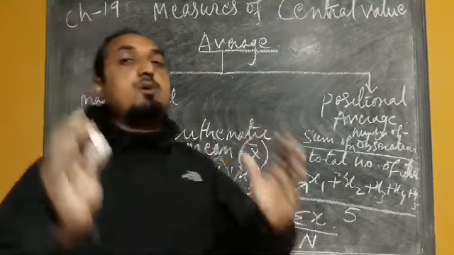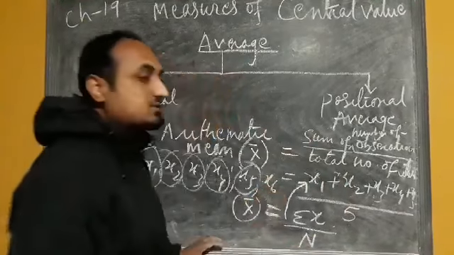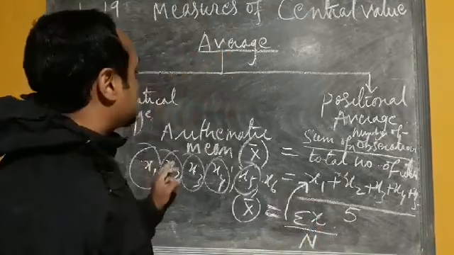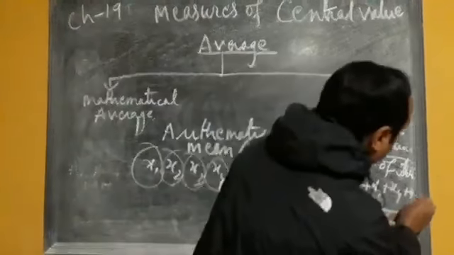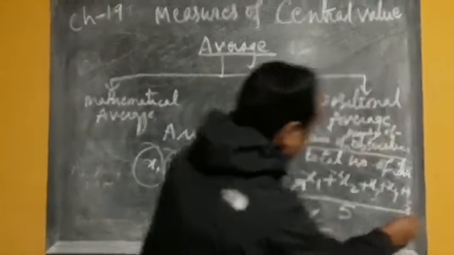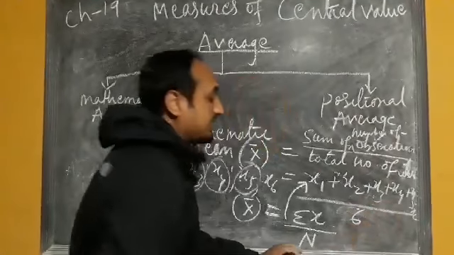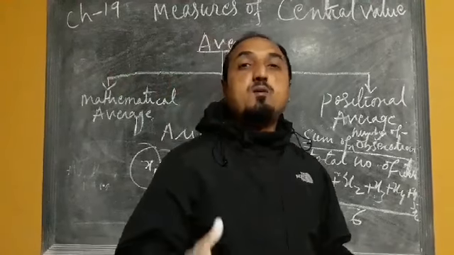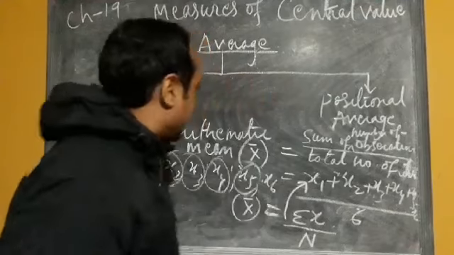If we have 6 items in the given series, x1, x2, x3, x4, x5, x6, then we would have written x6, and the total number of observations, instead of 5, would be 6. So this depends on the number of items included in the given series.